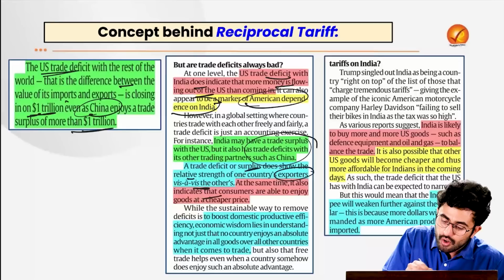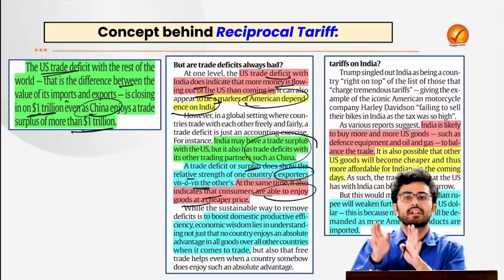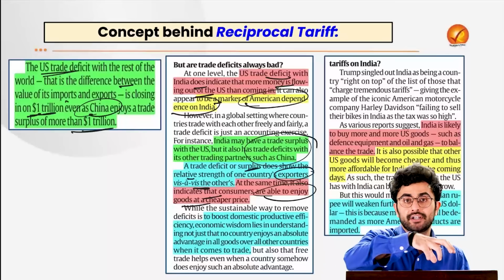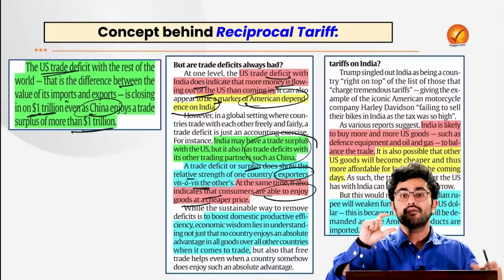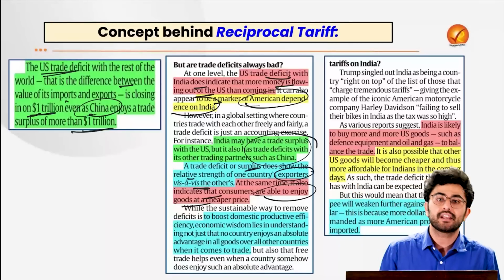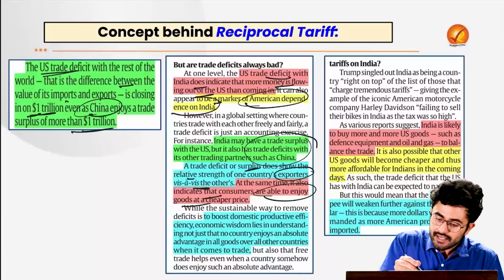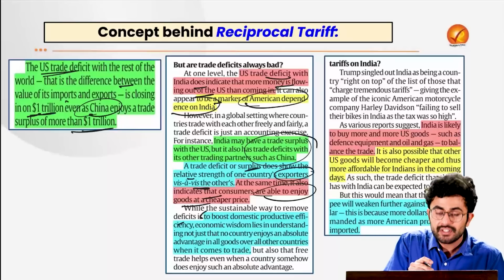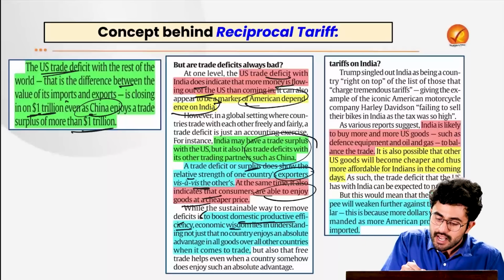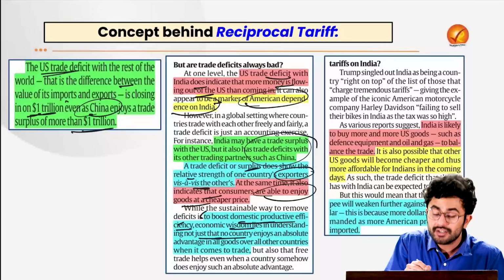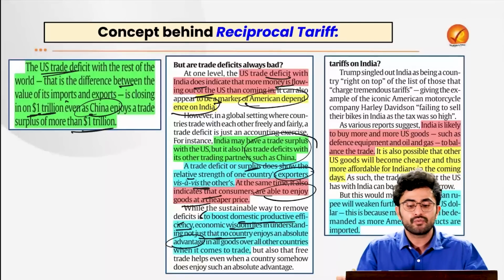At the same time, it also indicates that consumers are able to enjoy goods at a cheaper price because, let's say for example, if there are so many competitors, so many products coming from different parts of the world, there can be good price discovery. Otherwise, that will lead to the monopolization of the market, right? The idea is, while sustainable ways to remove the deficit do exist, such as boosting domestic productive efficiency, economic wisdom lies in understanding that no country enjoys such absolute advantage. So that is something Trump will have to understand.